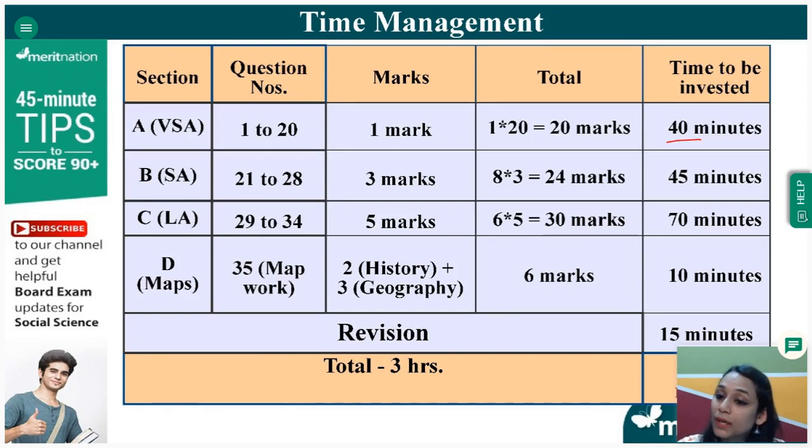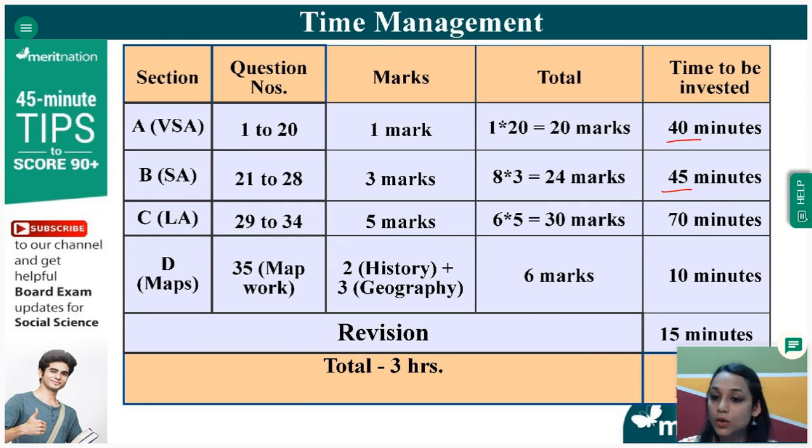For section B, 45 minutes is again enough because when you write 8 questions out of 3 marks, for 3 marks, 3 points are more than enough. That is only 80 words. So I think according to your handwriting or something, it might be around 4 to 5 lines. More than enough. 3 points or 4 to 5 lines if you are not writing in points and just underlining the important points. So that is done.